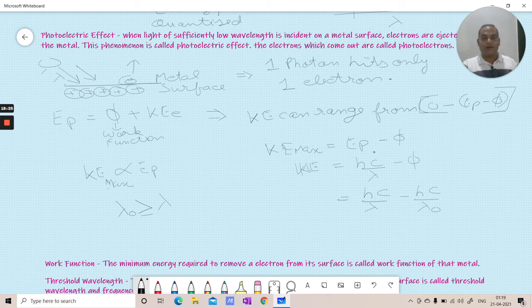So kinetic energy max equals hc by lambda minus hc by lambda naught. This lambda naught is the threshold wavelength, and the frequency corresponding to this wavelength is called the threshold frequency.